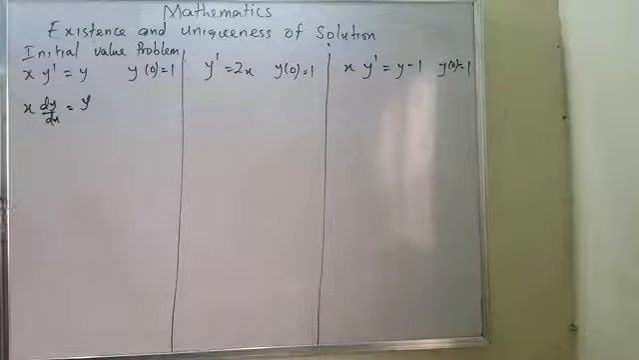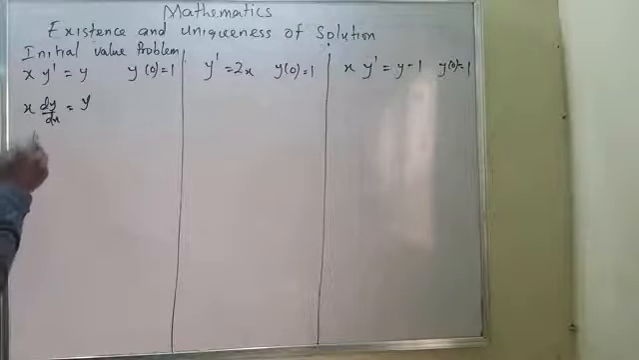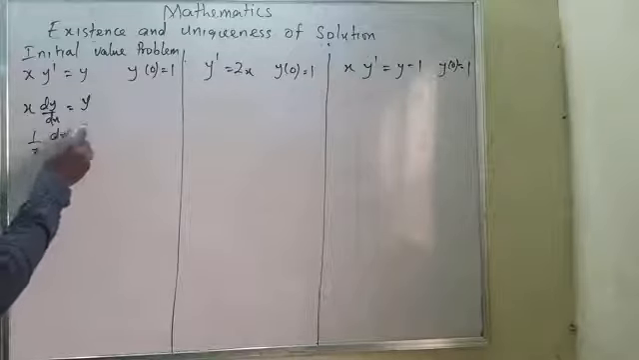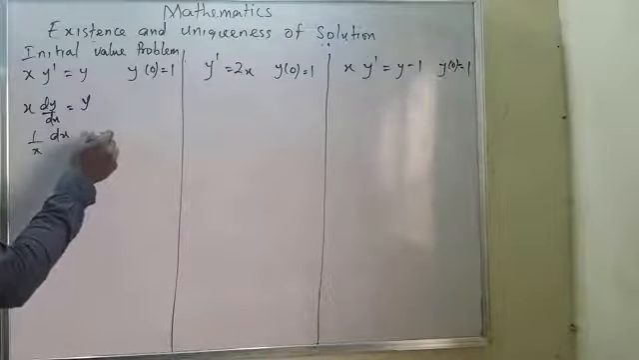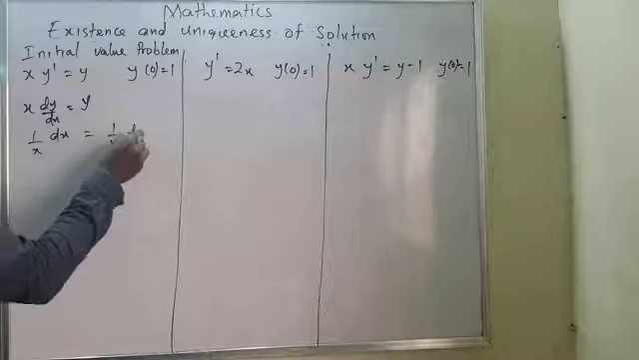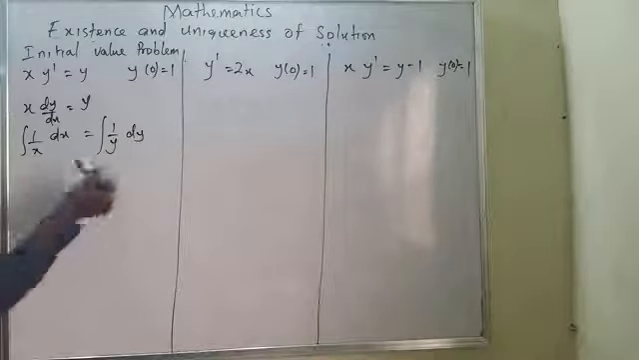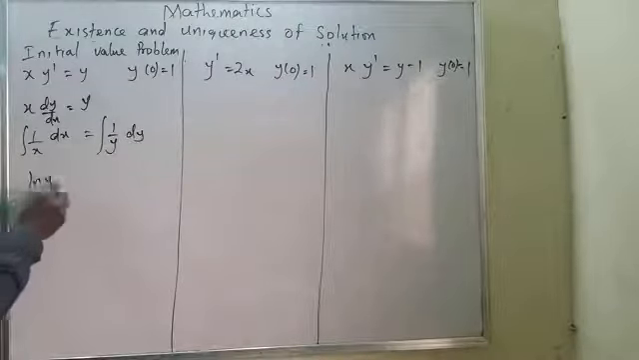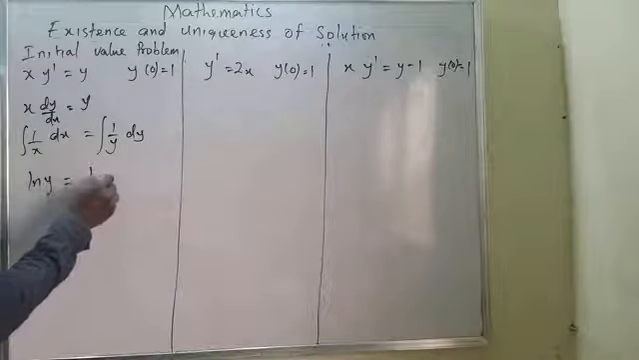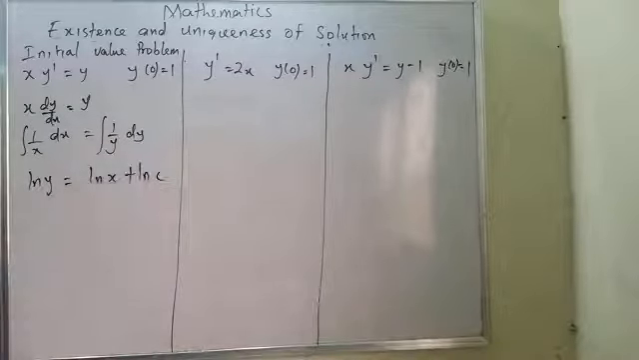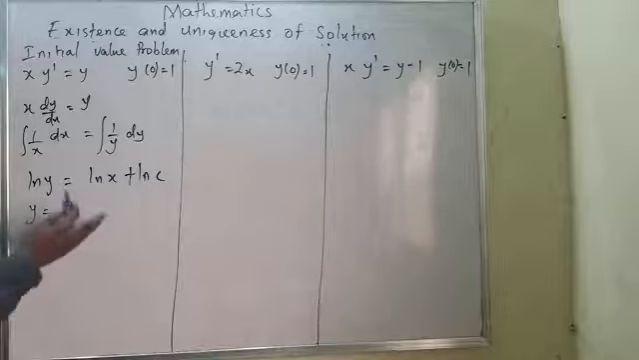And if I use separation of variables, I will have 1 over y dy equals 1 over x dx. Please take note of that. If I integrate, I will have ln y equals ln x plus ln of a constant k. Now, taking the exponential of both sides,